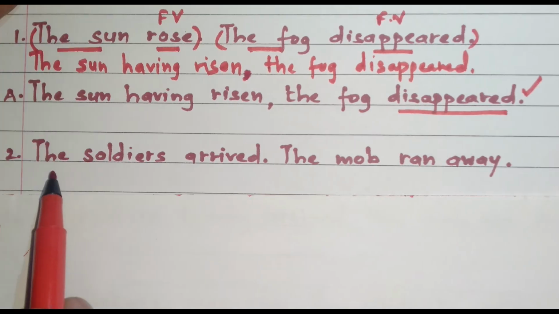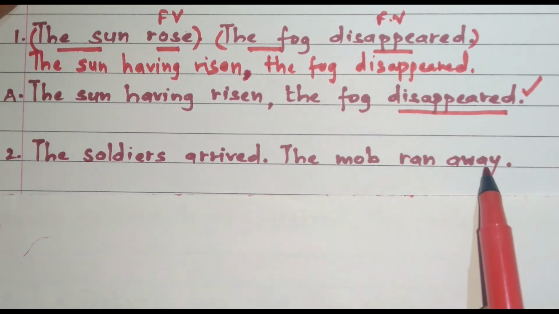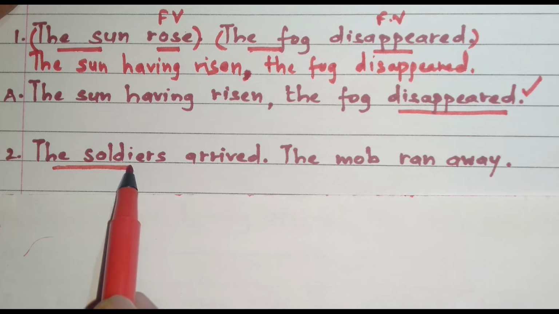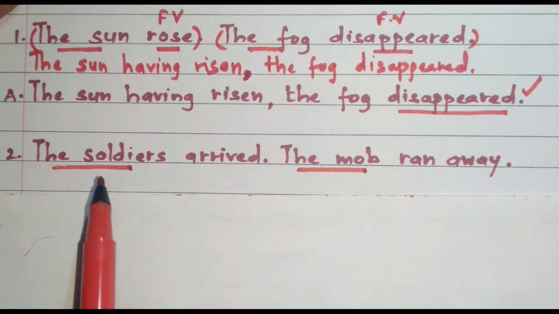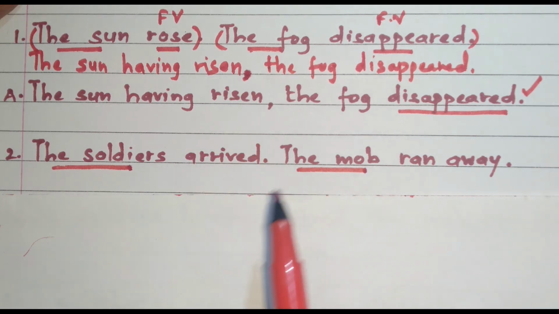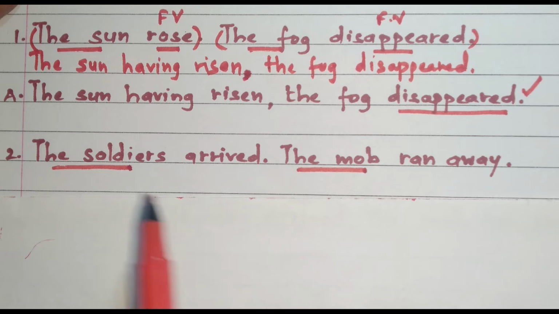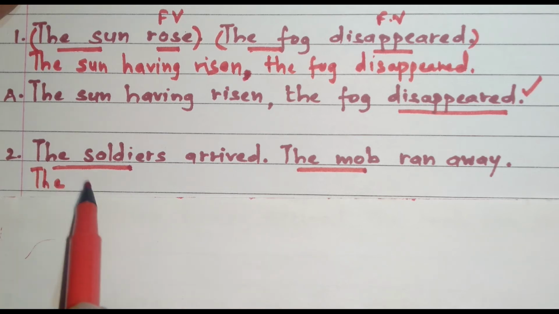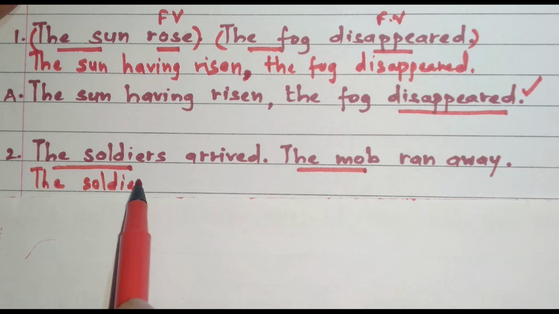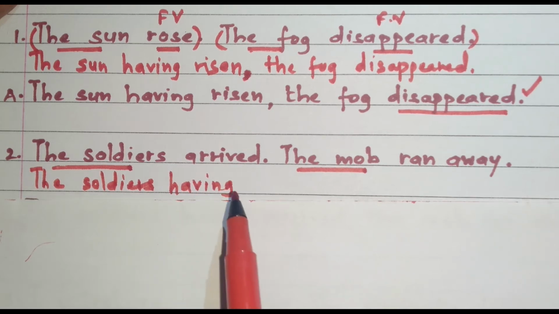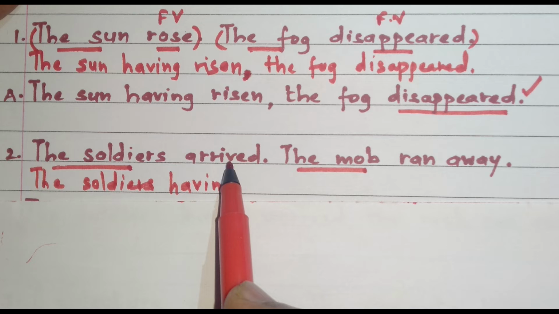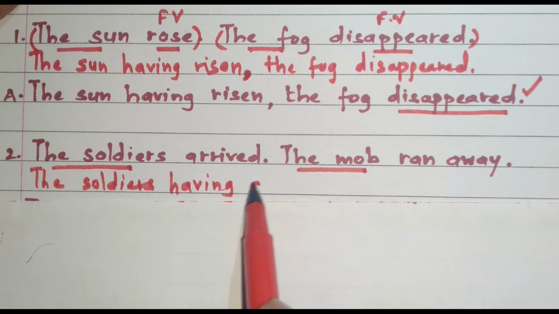Next example: the soldiers arrived, the mob ran away. In the first sentence, the subject is the soldiers. In the second sentence, the subject is the mob. So the subjects are different, and we will use the absolute phrase method. So we will say the soldiers. Now there is no helping verb in the first sentence, so we will write having. Arrived is the verb here. The root verb is arrive. The past participle is arrived.